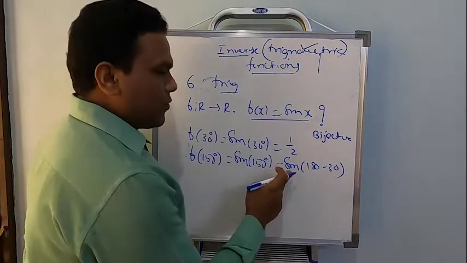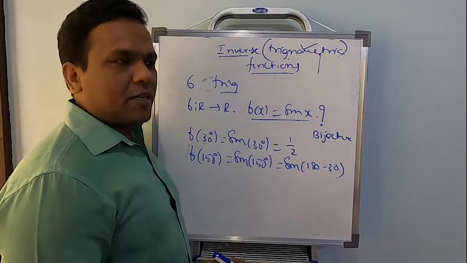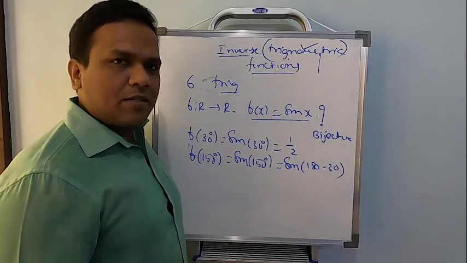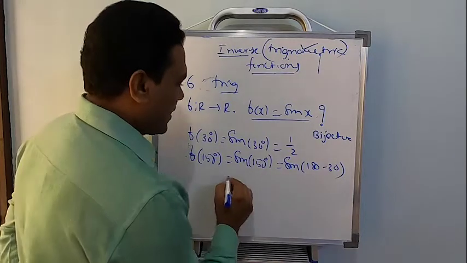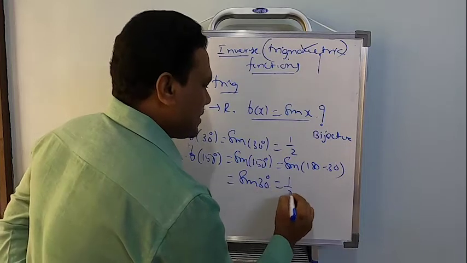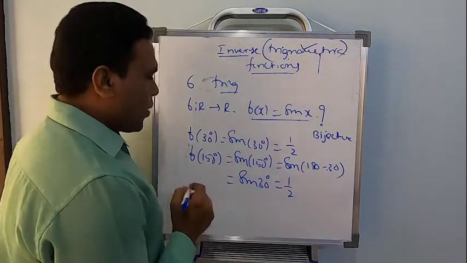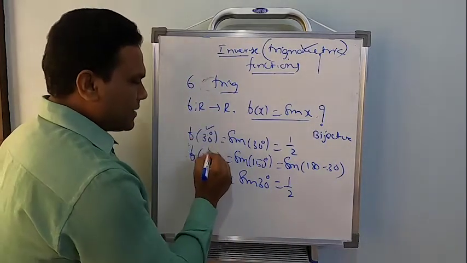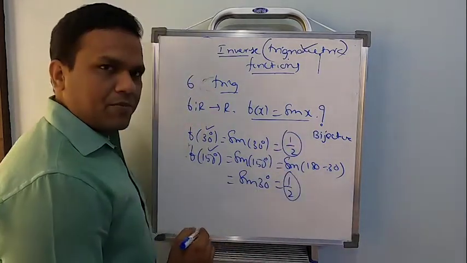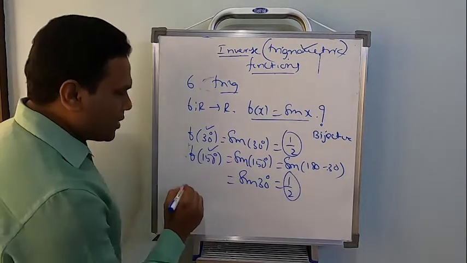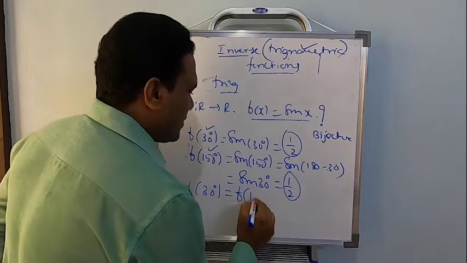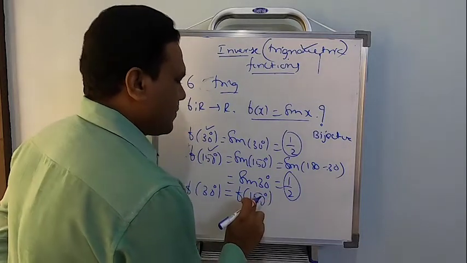That's what I said. If you don't have sound knowledge of trigonometry, studying this chapter will be very difficult. So please sit back, revise your trigonometry and start with this chapter. Right. So sine of 180 minus theta will be sine theta, and sine 30 is going to be 1 by 2. What this shows us is that 30 degrees and 150 degrees are different elements, but their images are the same. That means I am unable to conclude that f of 30 is equal to f of 150.